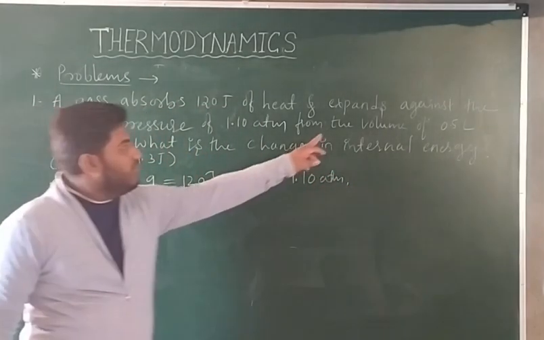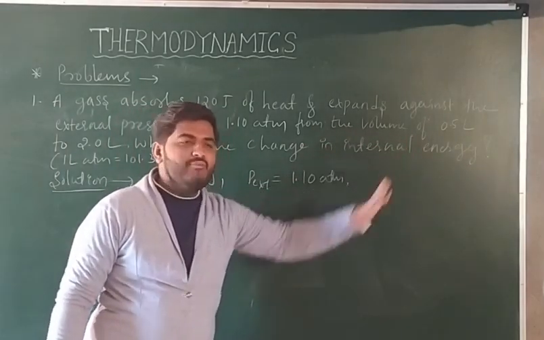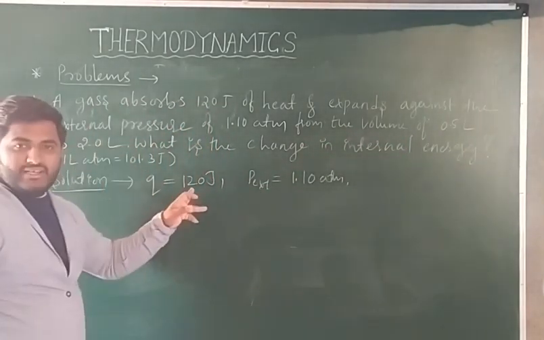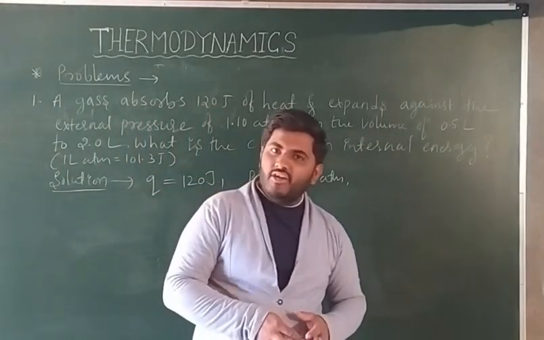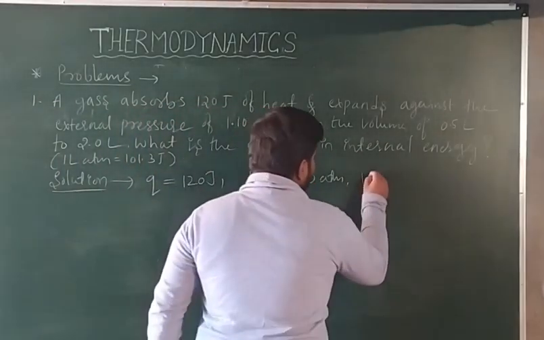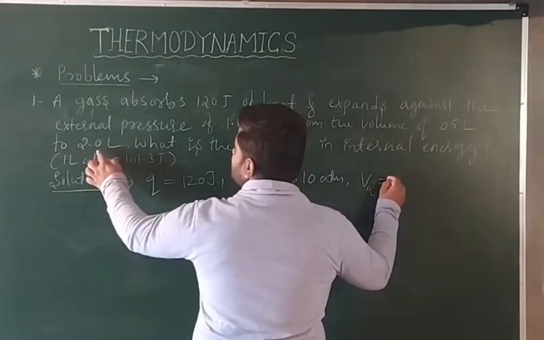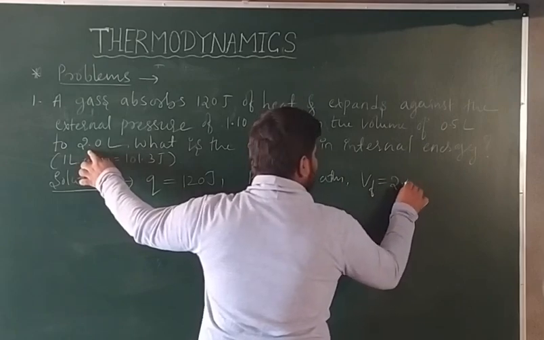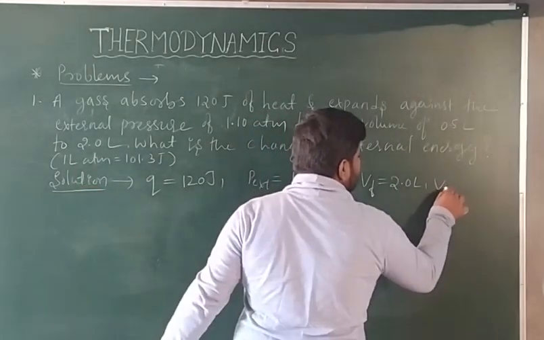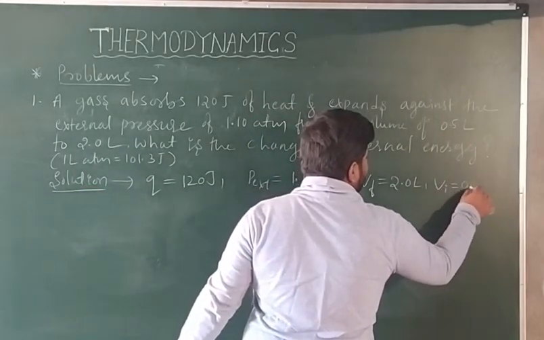Next, from the volume of 0.5 liter to 2 liter. That means final volume and initial volume are given. V final is 2.0 liter and V initial is 0.5 liter.